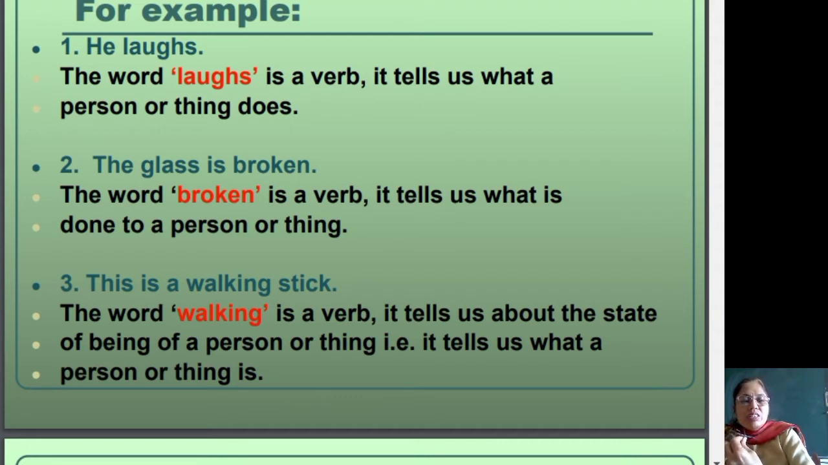This is a walking stick. The word walking is a verb. It tells us about the state of being of a person or thing. It tells us what a person or thing is. Second and third examples are also examples of verbs being used as adjectives, and they are also known as participles.